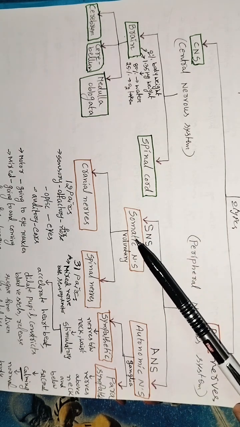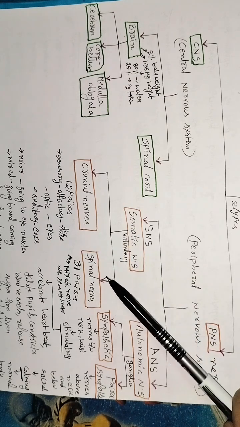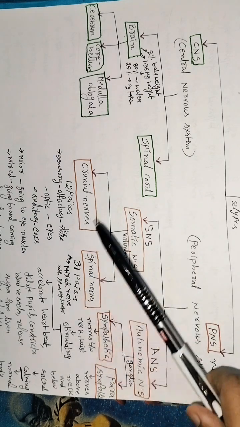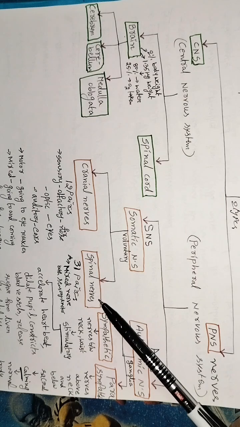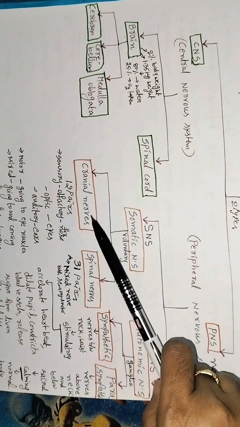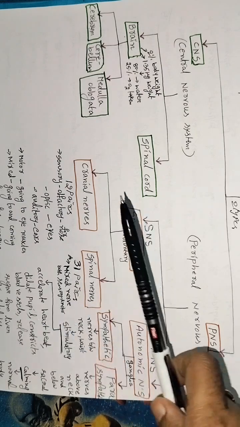The somatic nervous system is voluntary. These are two types of nerves, cranial nerves and spinal nerves. Cranial nerves rise from the brain and the spinal nerves rise from the spinal cord. Cranial nerves are 12 pairs, spinal nerves 31 pairs.